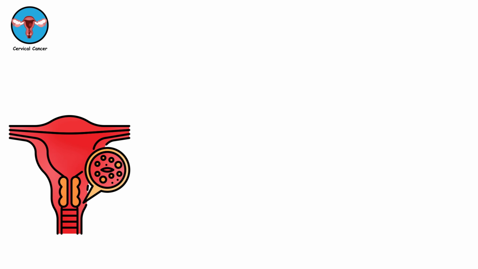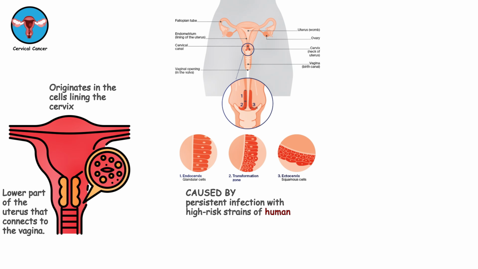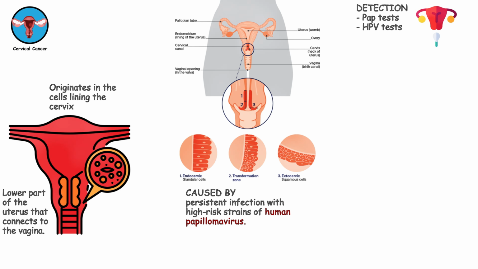Cervical cancer. Cervical cancer originates in the cells lining the cervix, the lower part of the uterus that connects to the vagina. It's often caused by persistent infection with high-risk strains of human papillomavirus. Regular screening with Pap tests and HPV tests can help detect cervical cancer early.